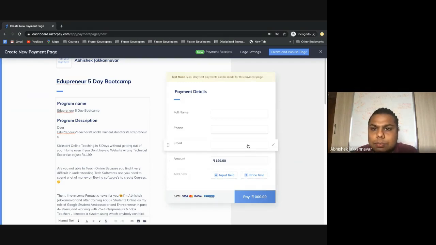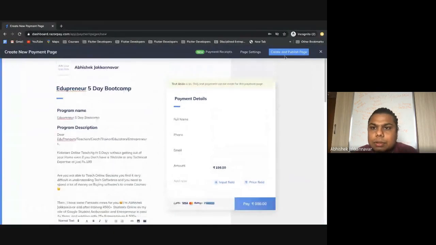Once you are done with this, now we are ready with the payment gateway page. And now what you have to do is just click on create and publish.